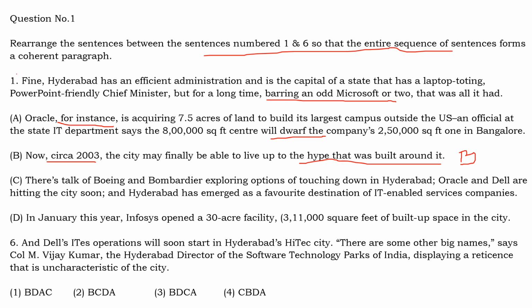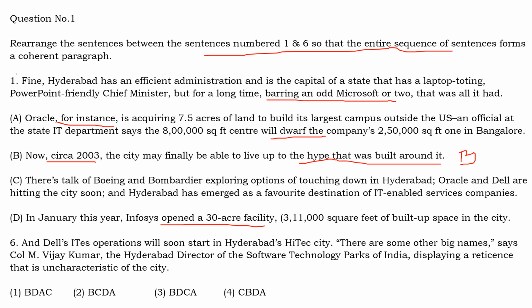So this may be a good sentence that can follow. There is talk of Boeing and Bombardier exploring options. This is talking about talk of Boeing, which means nothing is yet finalized. Some talks are going on. It could be the next sentence, or it could be the option D. In January this year, Infosys opened. So this is talking about something that has already happened.